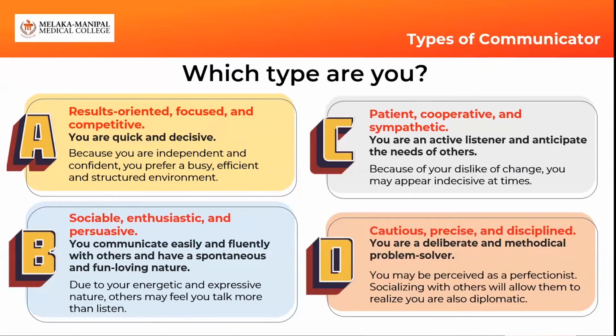And type D, which we have only very few, are the analytical ones. Whenever they communicate, they analyze and they're very precise in whatever they do. So these are the 4 types of communicator that we have. So Barbara, which type are you?